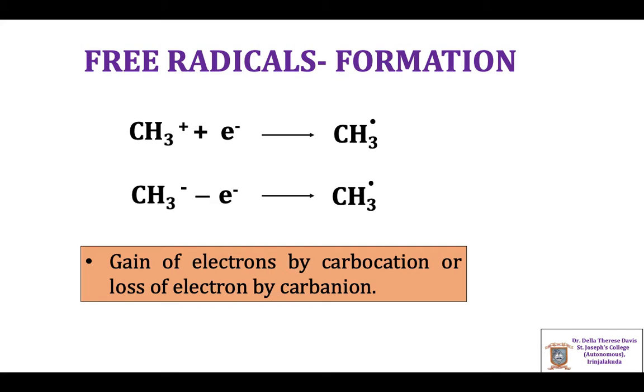Free radicals can also be formed when a carbocation gains an electron or a carbanion loses one electron. Methyl free radical can be formed from methyl carbocation by gaining an electron: CH3+ plus an electron gives CH3 radical. Similarly, from methyl carbanion, CH3- minus an electron gives CH3 radical.